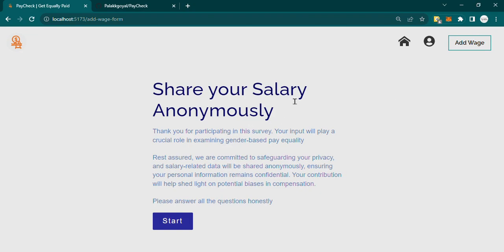So we can see that we are logged in, and here is a quick note about the form. Share your salary anonymously. Thank you for participating in the survey. Your input will play a crucial role in examining gender-based pay equality. Rest assured, we are committed to safeguarding your privacy, and salary-related data will be shared anonymously, ensuring your personal information remains confidential. Your contribution will help shed light on potential biases in compensation. Please answer all the questions honestly. So let's click on start button.